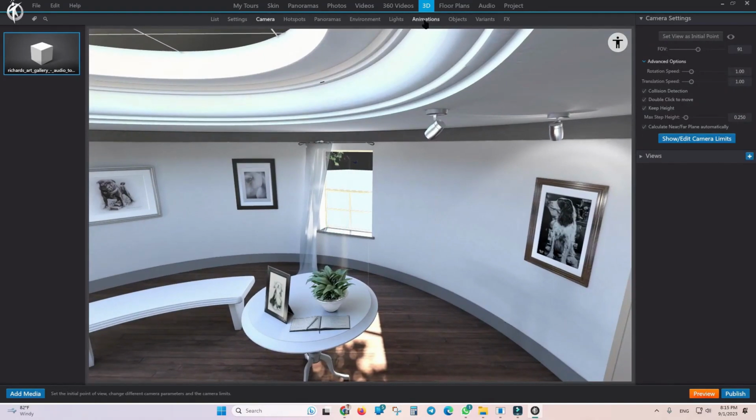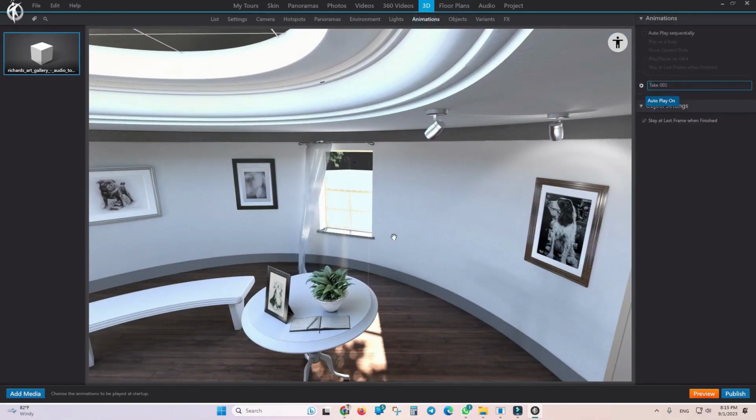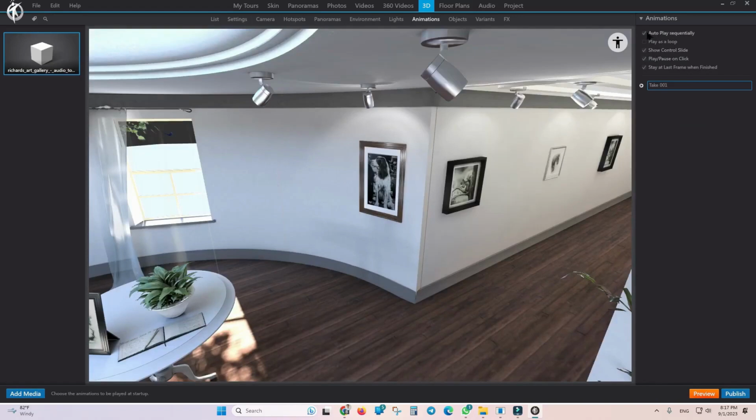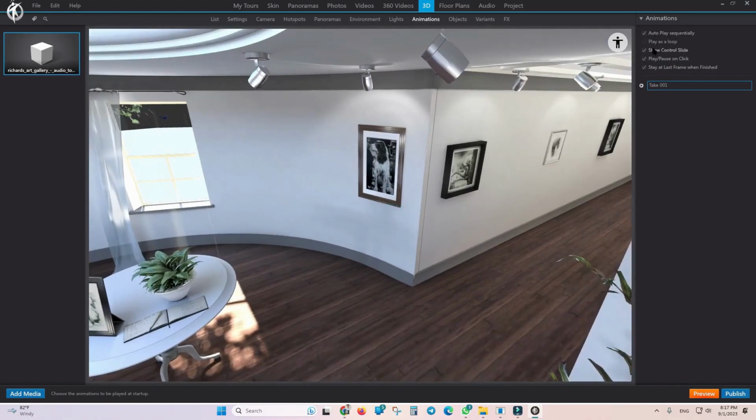So if you pay attention to this part, you'll notice that my model did have an animation. Like this, the wind blows and the curtain moves. And you can see this butterfly coming and landing on this picture frame. And in this way you can control it. The settings available to you here are that autoplay lets this animation play automatically, and play as loop means it will keep repeating. Show control: while it's playing, you can see with the slider at which stage it is, and with play, pause on click, you can play or pause it by clicking.